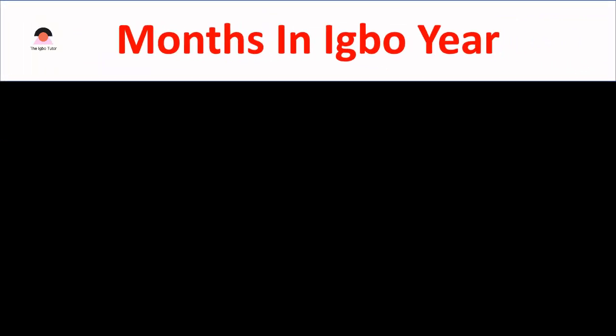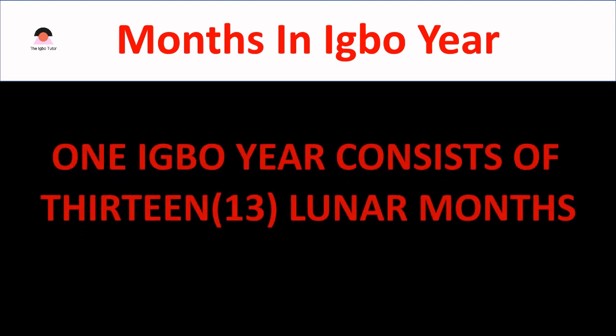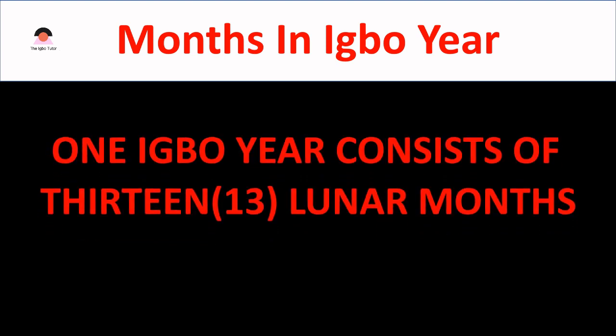So how many months do we have in Igbo 1 year? 1 Igbo year consists of 13 lunar months. These months are calculated using the moon. So that's what we have, 13 lunar months in 1 Igbo year.